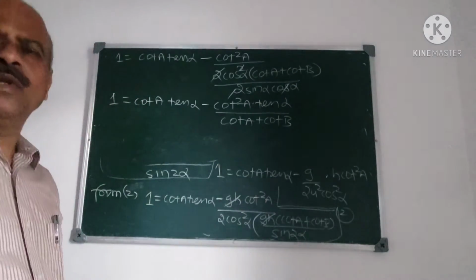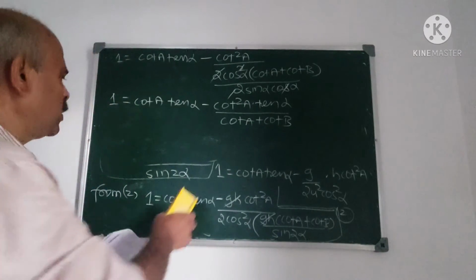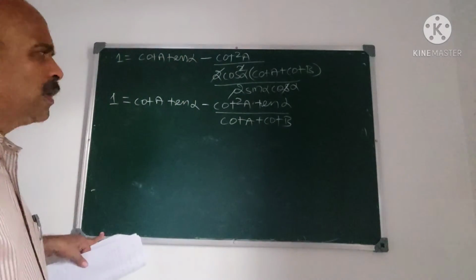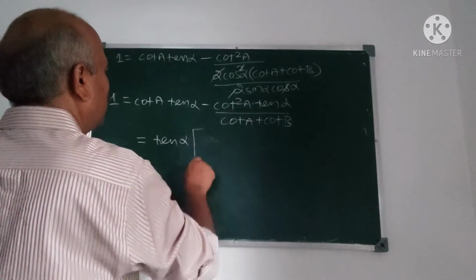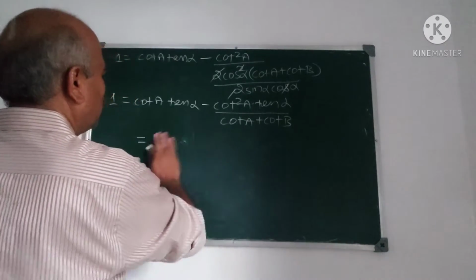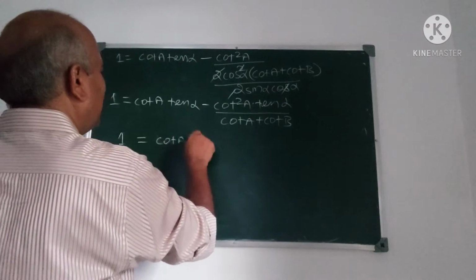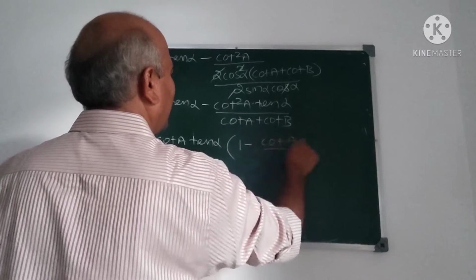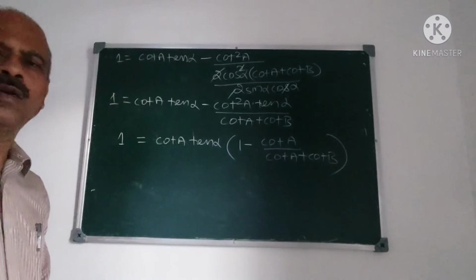Next things are purely mathematical calculations here. Simplification involves elimination, and then you have to use trigonometric formula ratios. Therefore, tan alpha into cot A, or can I take cot A also common? 1 is cot A tan alpha into 1 minus cot A by cot A plus cot B. Correct?